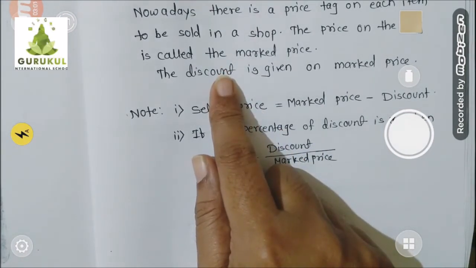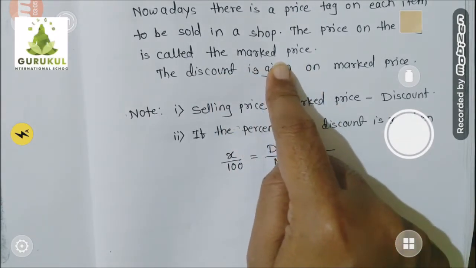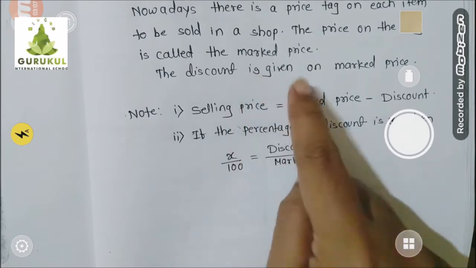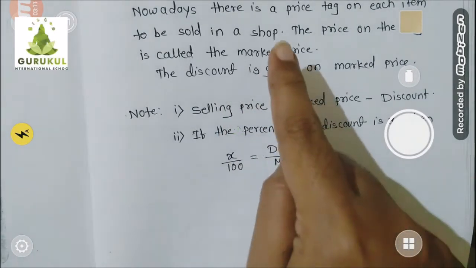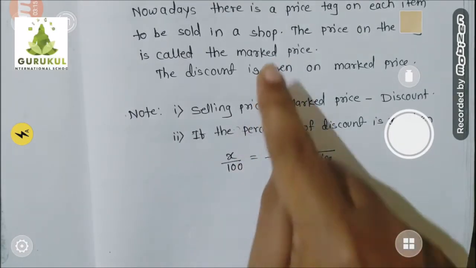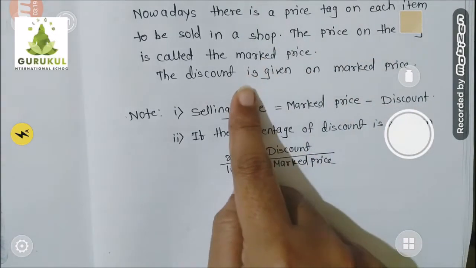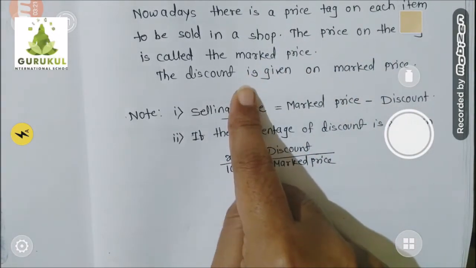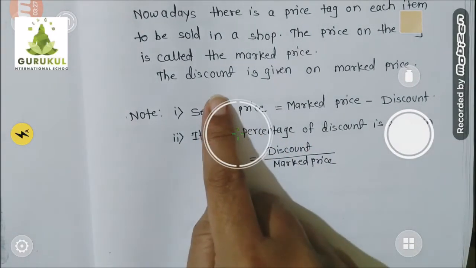Again come back to the same example. Maggi packet price tag is 12 rupees, so mark price is 12. Sold at 10 rupees, so selling price is 10. Difference between mark price and reduced selling price is 2 rupees. 12 minus 10, 2 rupees. It means on that Maggi packet, vendor has given me 2 rupees discount. Am I right?